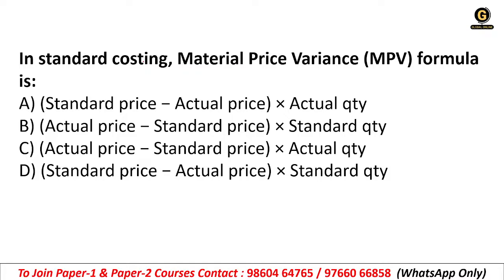Chalo, next question. In standard costing, material price variance, we call it MPV. So what is the formula of MPV? A. Standard price minus actual price into actual quantity. B. Actual price minus standard price into standard quantity. C. Actual price minus standard price into actual quantity, or standard price minus actual price into standard quantity. What will be the correct answer? Give it in the comment box.